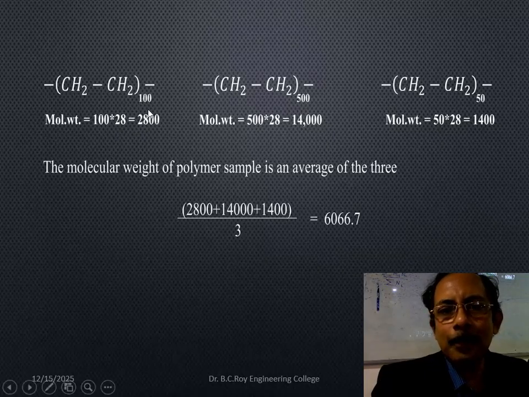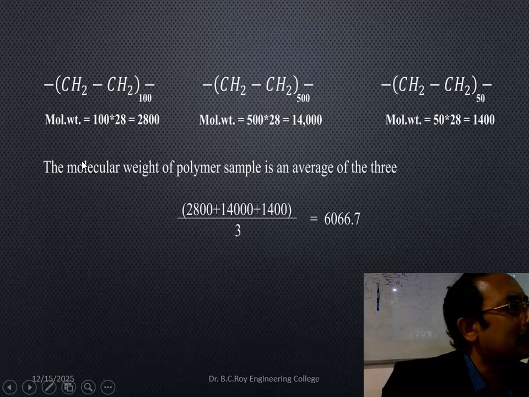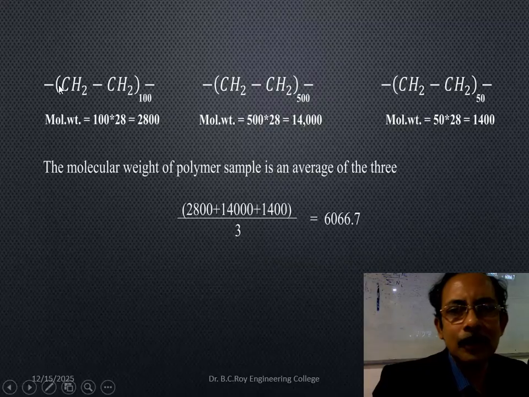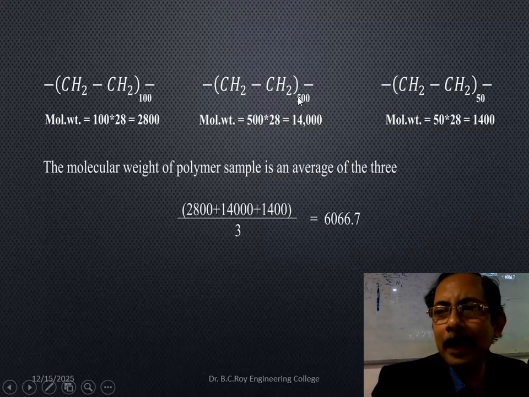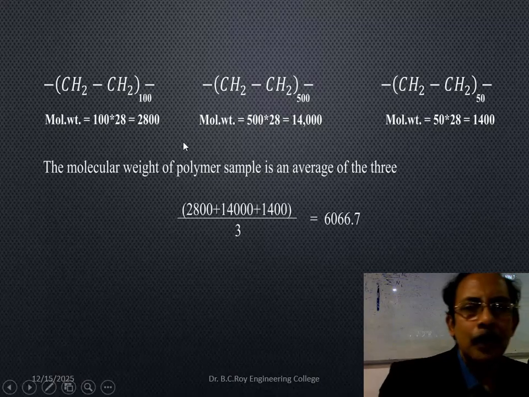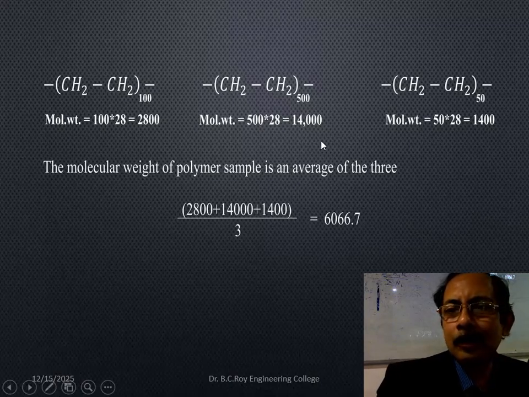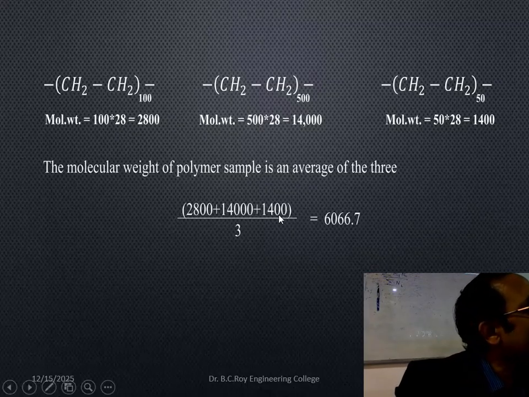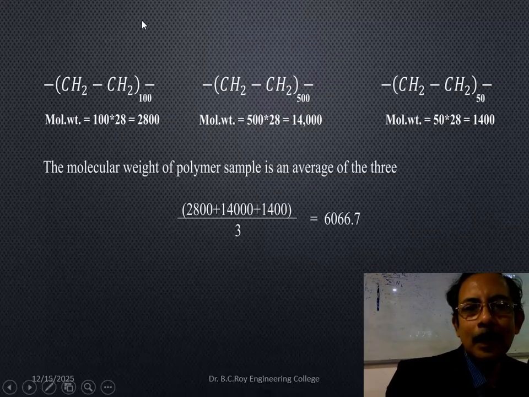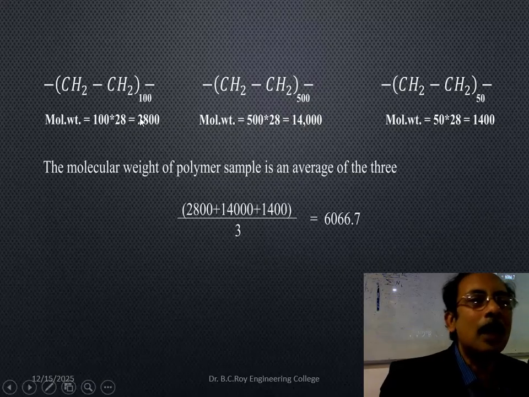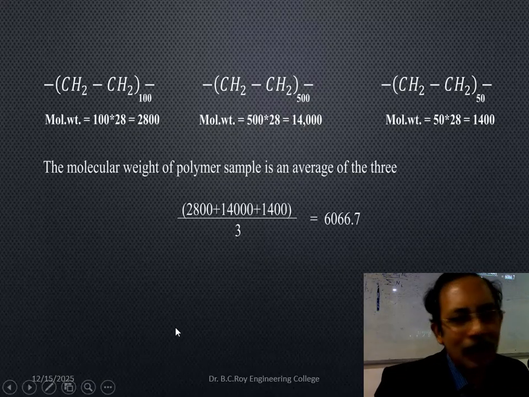So this is an example of polymerization and molecular weight, as I told. Let's have an example. This is 100 number, 500 number, 50 number. Molecular weights 2800, 14000 and 1400. So what will be the average, divided by 3? This is the number average: mass into number, divided by total number.